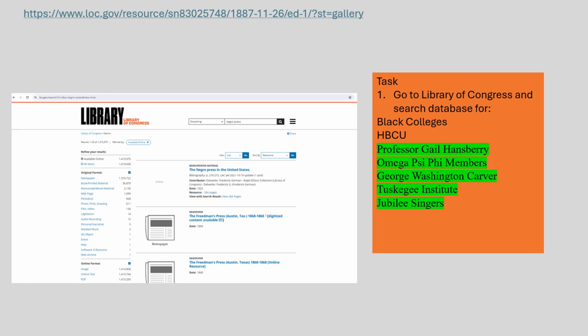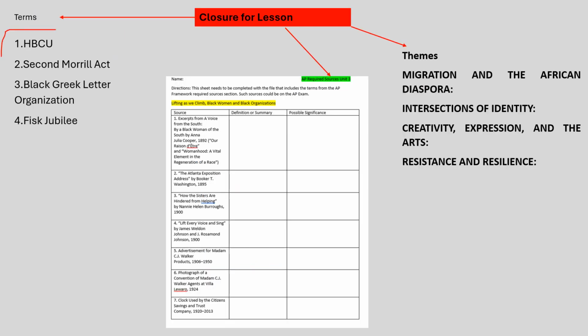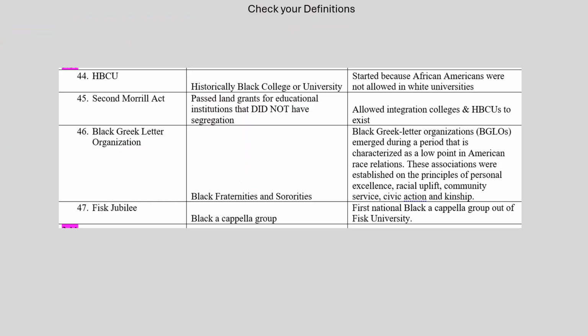This time, for the second source, we're going to go back to the Library of Congress website, and we are going to search some of the terms: black colleges, HBCU, Professor Gail Hansberry, and so on. And we want to do the same thing. We're going to report what we find as we place those images into the slideshow. At the end of the presentations, you want to check out the terms for this particular class. Make sure you have the source framework filled out. And if you want to verify your definitions, you can use this slide.